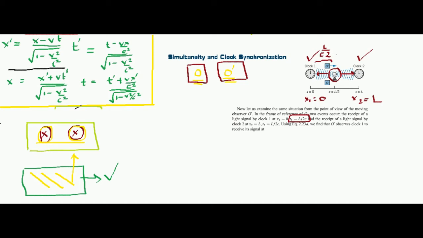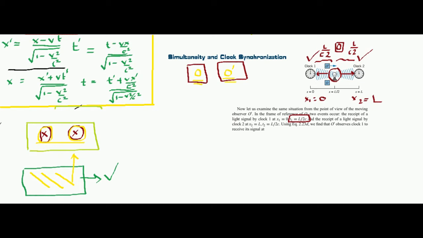So this is the time taken in the O frame for the light to reach from the bulb to the clock. On both sides it takes time L by 2c. So in the O frame, both the clocks start simultaneously just after the time L by 2c.